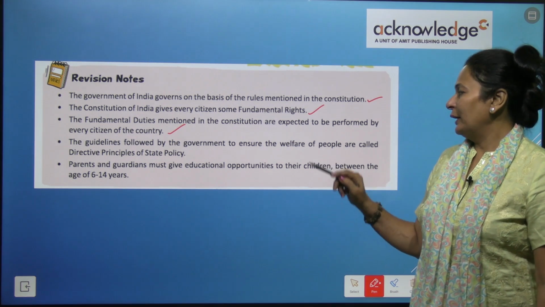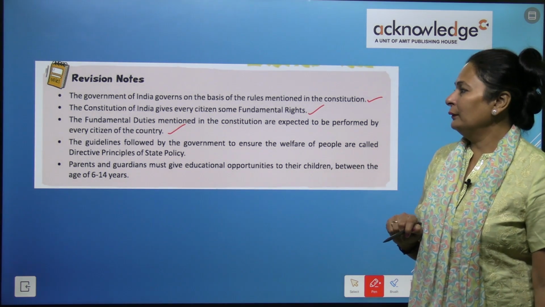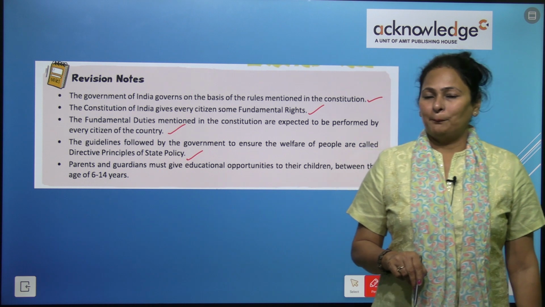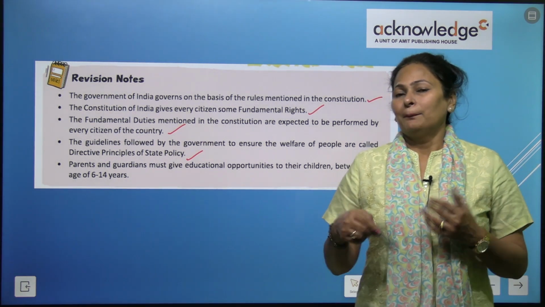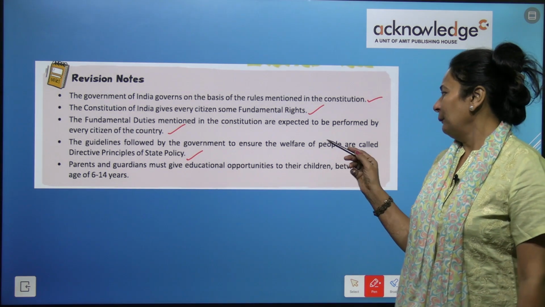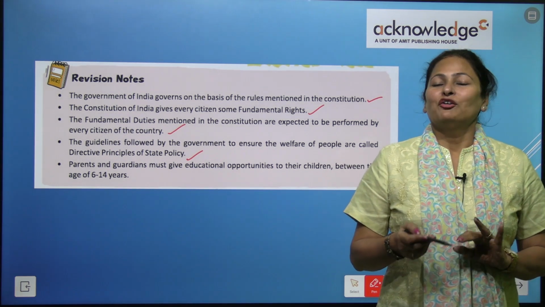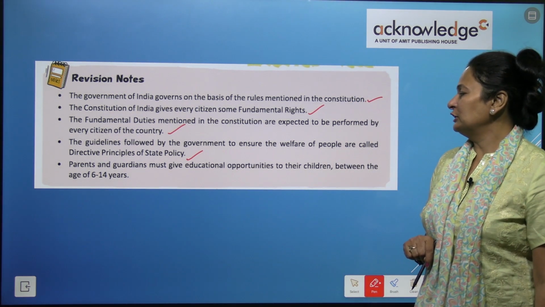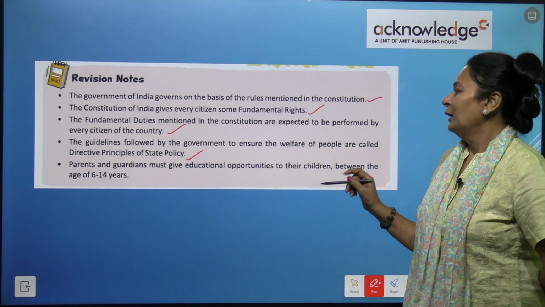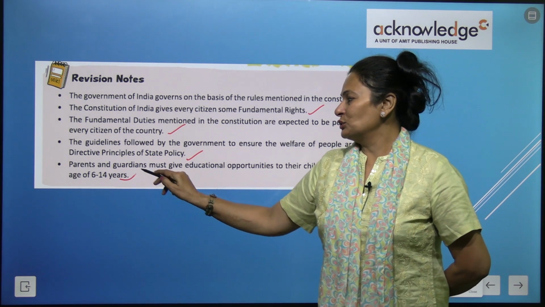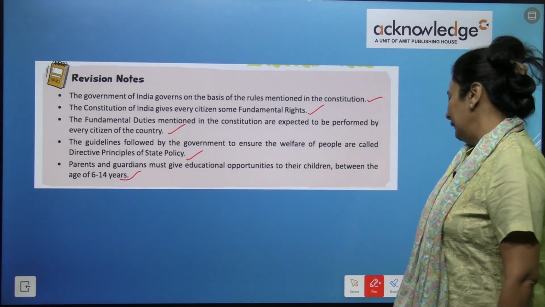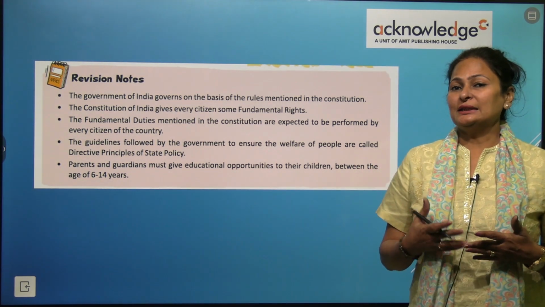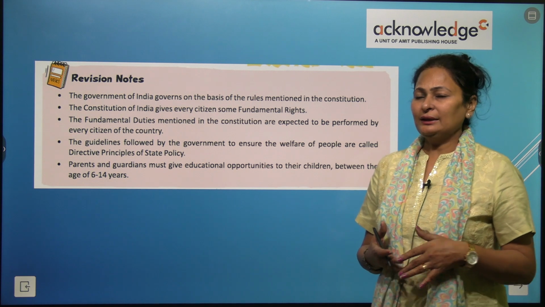The guidelines followed by the government to ensure the welfare of people are called directive principles of state policy. So the government needs to make laws or policies for the welfare of the people. Parents and guardians must provide educational opportunities to their children between the ages of 6 to 14 years. Alright. So those are the duties that are defined in the Constitution of India, right?